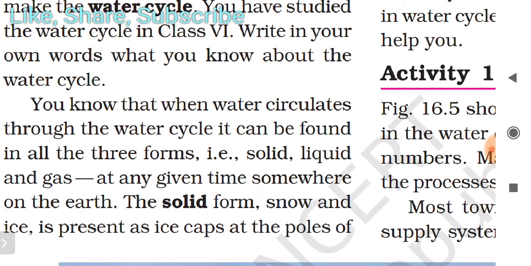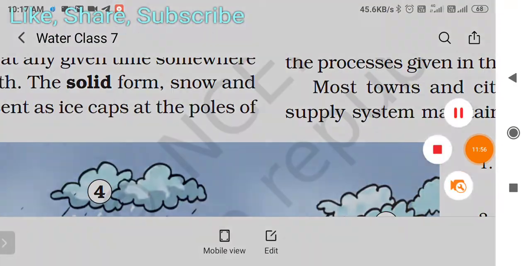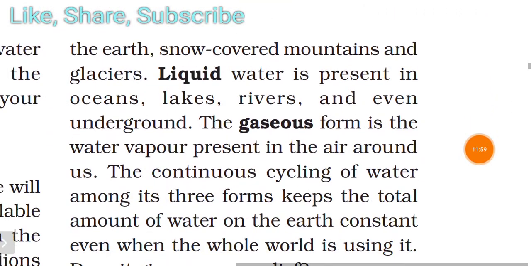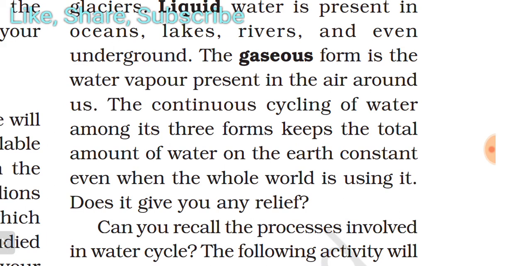At any given time somewhere on the earth, the solid form, snow and ice, is present as ice caps at the poles of the earth, snow-covered mountains and glaciers. Liquid water is present in oceans, lakes, rivers, and even underground. The gaseous form is the water vapor present in the air around us. The continuous cycling of water among its three forms keeps the total amount of water on the earth constant, even when the whole world is using it. Does it give you any relief?